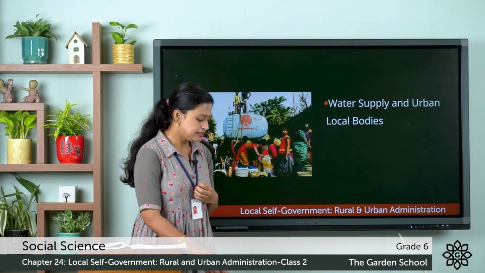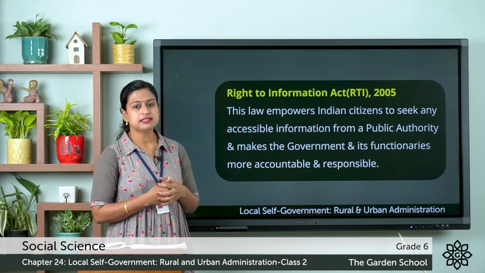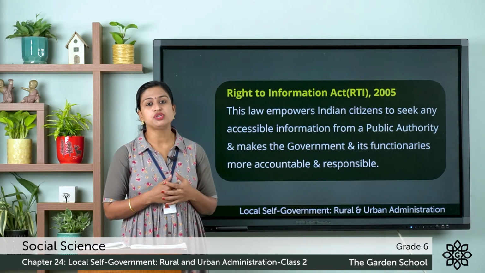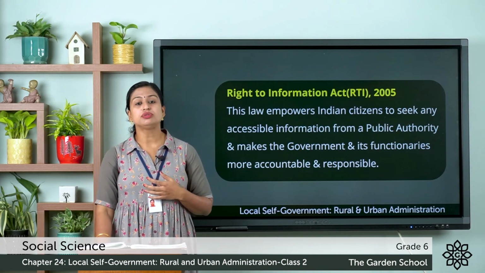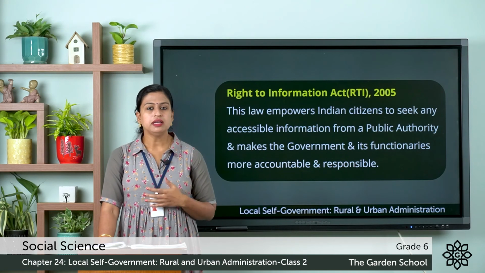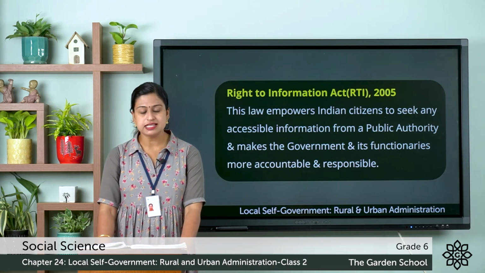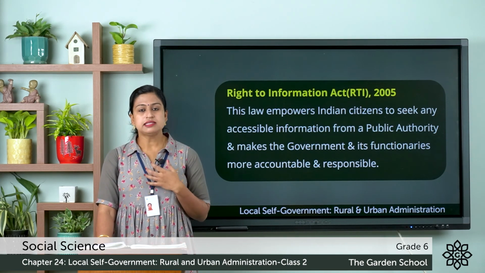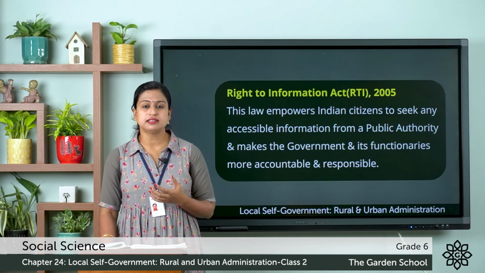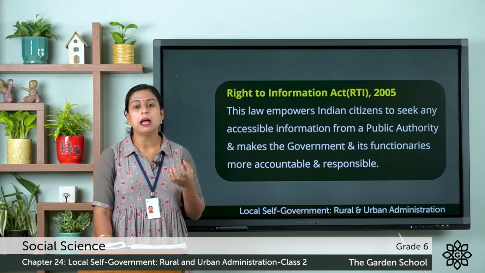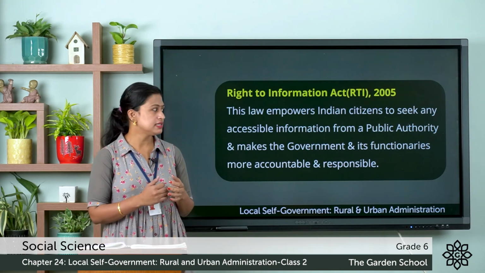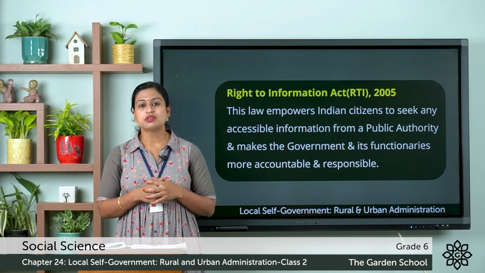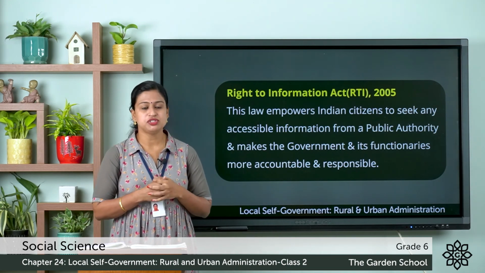So here let's discuss what you understand by the Right to Information Act, that is RTI, which was passed in the year 2005. So here the right to information is a fundamental right given by the Constitution of India, and this law gives the right to every citizen to get information from the public authorities. So this is one of the fundamental rights of every citizen of the country. So with this we have completed the chapter.